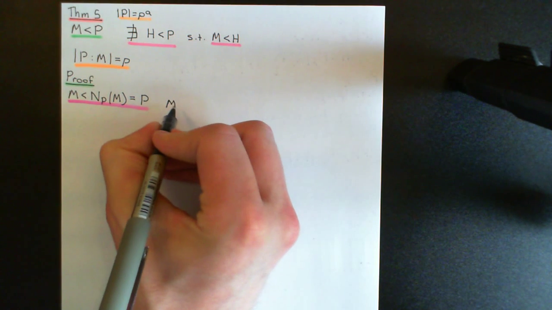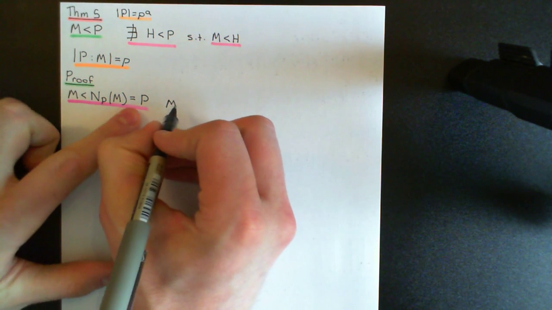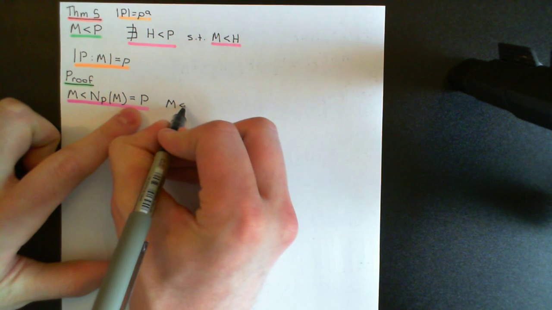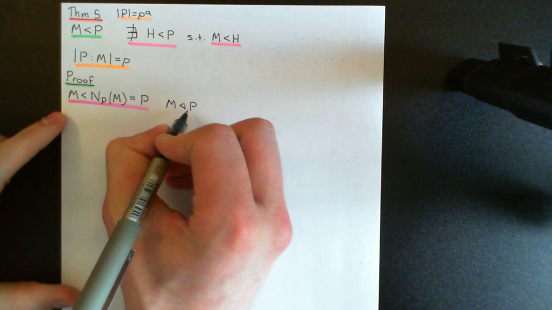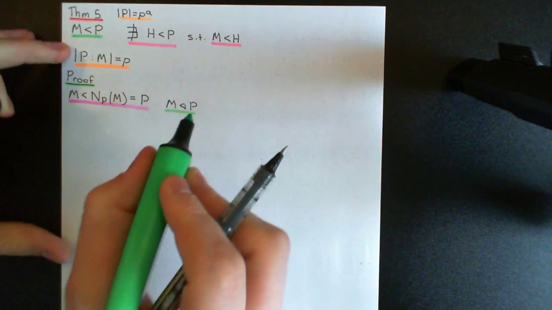So any maximal subgroup in a P group is instantly going to be a normal subgroup in P. So it's going to be a maximal subgroup that is normal. Now, don't confuse that with a maximal normal subgroup. A maximal normal subgroup means a normal subgroup that is maximal with respect to proper normal subgroups, but not necessarily maximal with respect to all subgroups. So we describe this as a maximal subgroup that is normal. It's a stronger version of a maximal normal subgroup, much stronger.